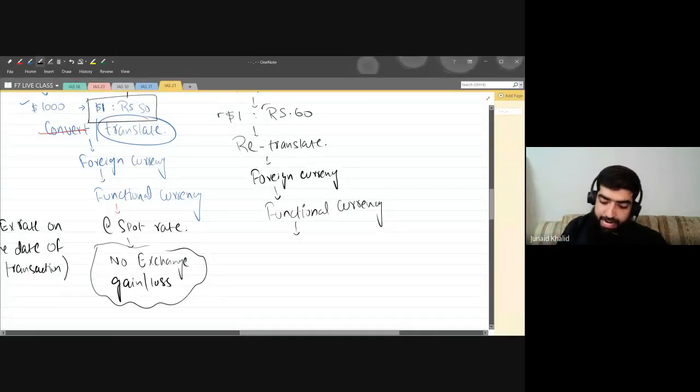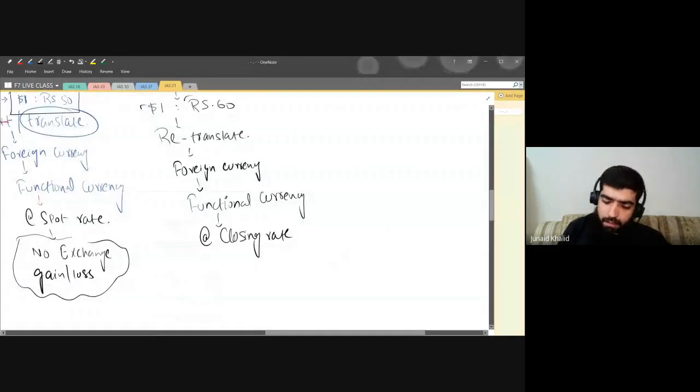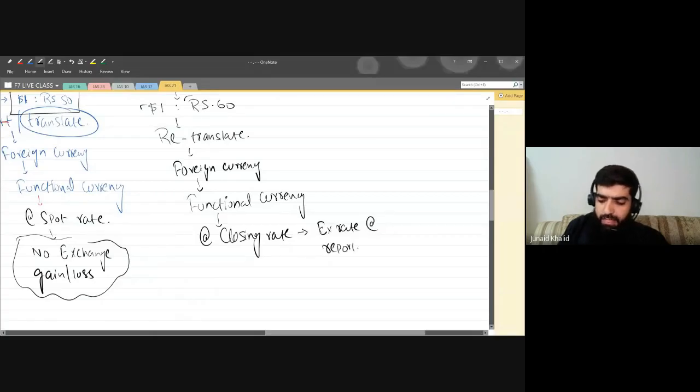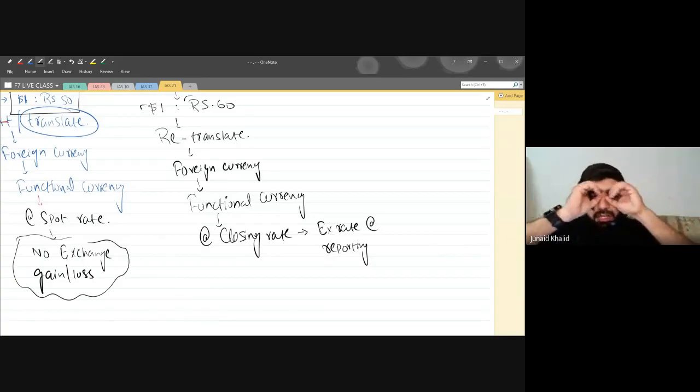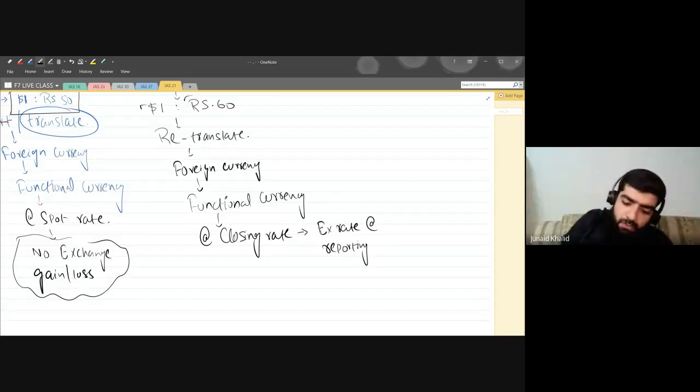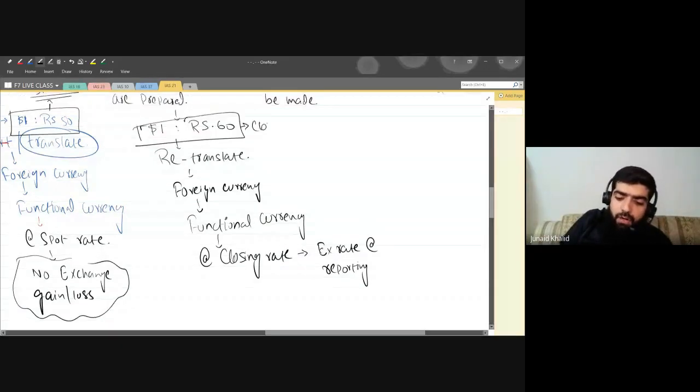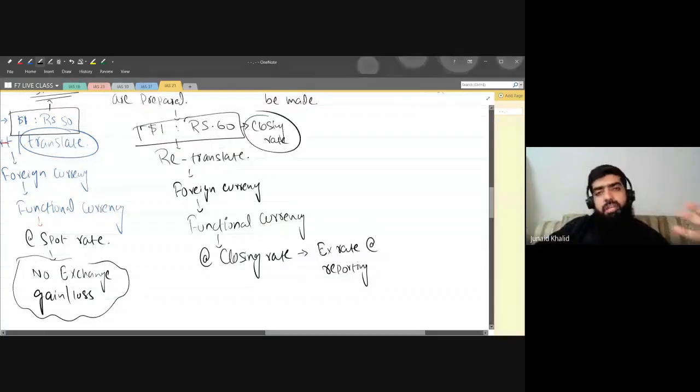Okay, now. So we are going to retranslate that foreign currency into functional currency, but this time we are going to retranslate it at the closing rate. Now, what is the closing rate? It's nothing, my dear. Closing rate is basically the exchange rate at reporting date, which means that on 30th June or 31st December, when we are preparing the financial statements, we just look at the exchange rate. Let's say, for example, it is 60. So this is known as the closing rate. Why are we calling it a closing rate? Because the exchange rate at the reporting date, or the year end, is known as the closing rate.